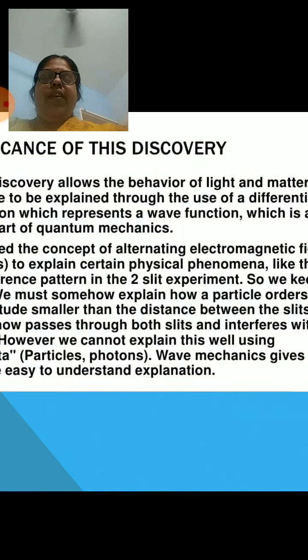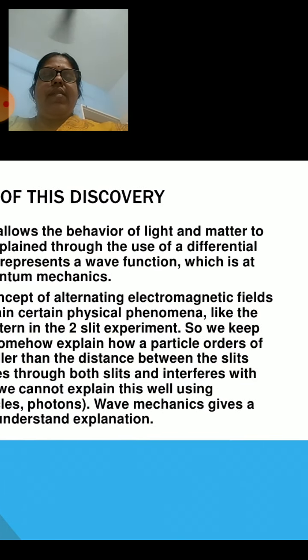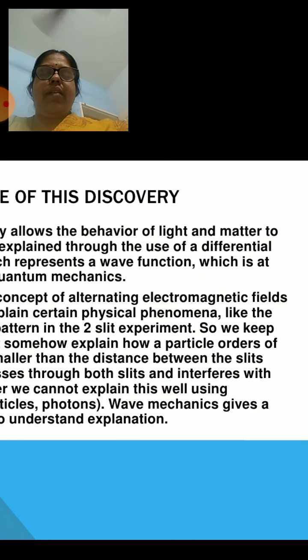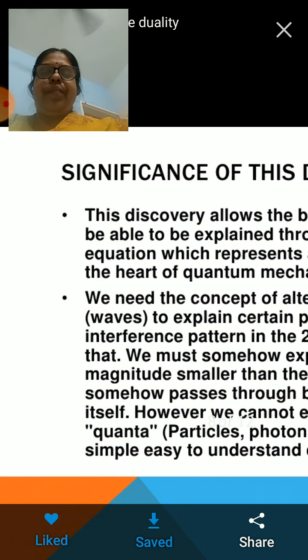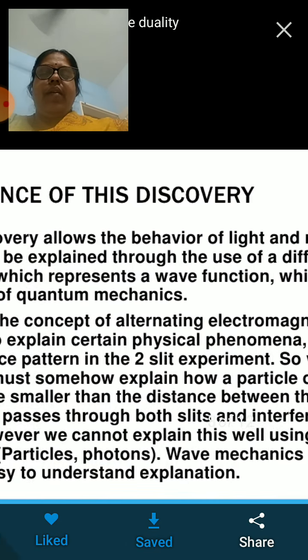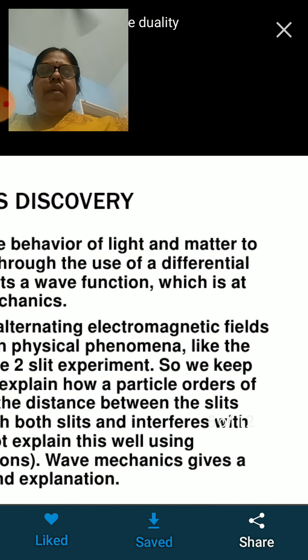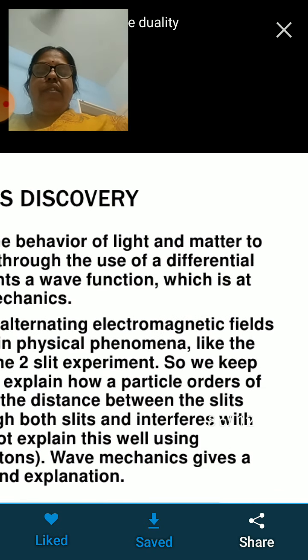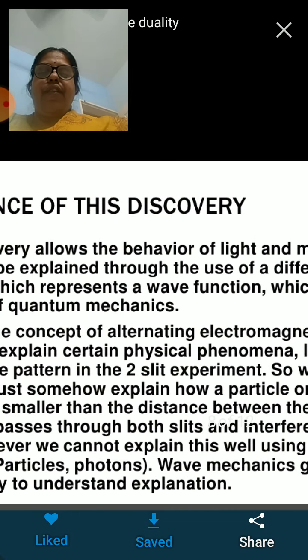Next, what is the significance of this discovery? This discovery allows the behavior of light and matter to be explained through the use of a differential equation, which represents a wave function.